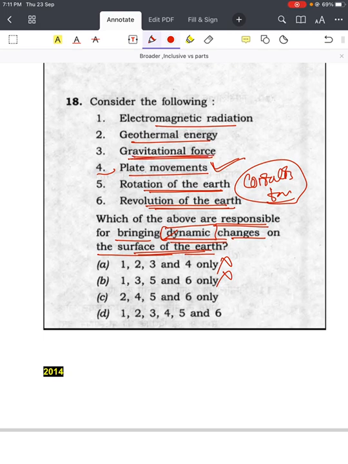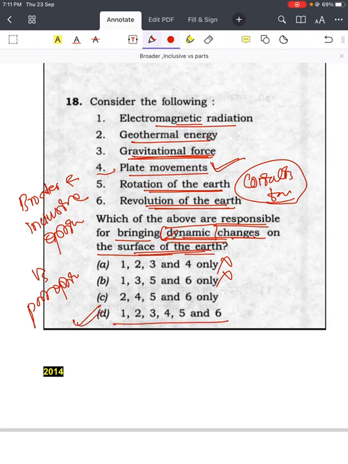Then come to gravitational force. Definitely, because gravitational force will hold the atmosphere on the earth, and that will have some dynamic changes. So in here, if you are not sure about 1 or 2, I will suggest you go for the more broader and inclusive option rather than a part option. So you should go for 1, 2, 3, 4 and 5, 6. If you are confused about 5 and 6, you don't have any alternative like 1, 2, 3, 4 and 5. You have to club them together, 1, 2, 3, 4, 5 and 6. This is how this broader and inclusive option versus part option can work.